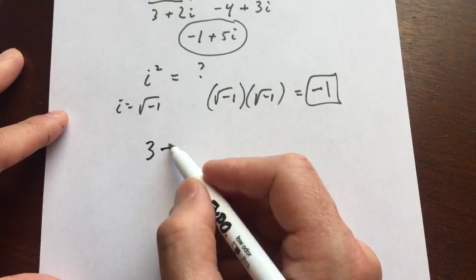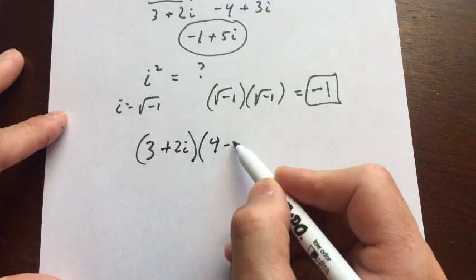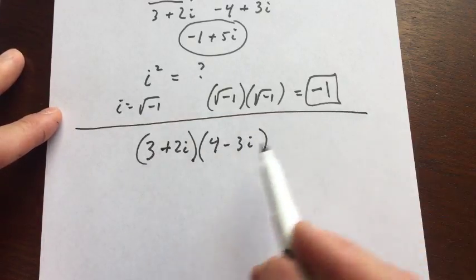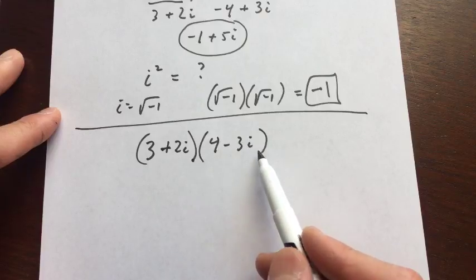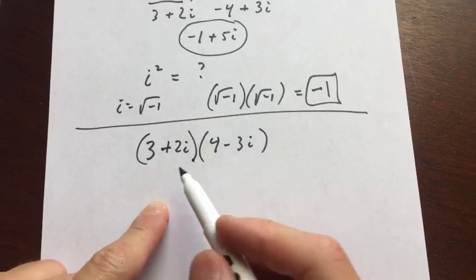So say, for example, we had the same problem, 3 plus 2i, but instead of subtracting, we're multiplying these two complex numbers. So what do you think? What's 3 plus 2i times 4 minus 3i? See if you can calculate that one. And if you're thinking of other questions you want to talk about, put those in the chat. We can definitely talk about those. Dario's saying the FOIL method. That's good. Let's go with Dario's method.